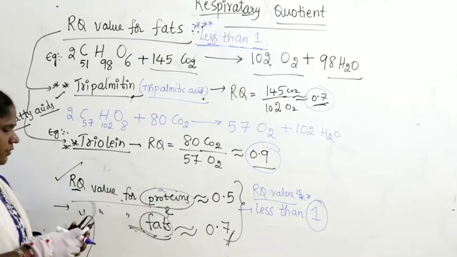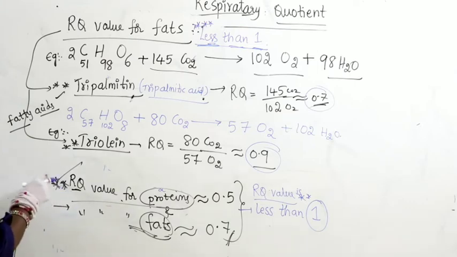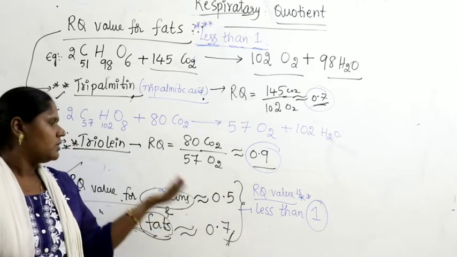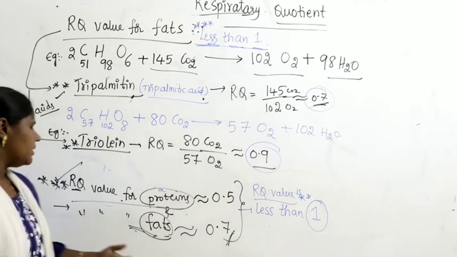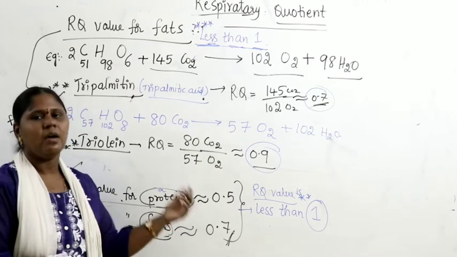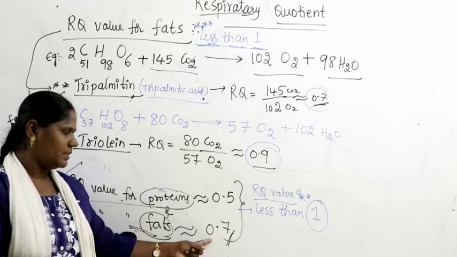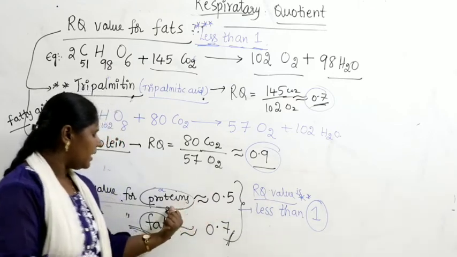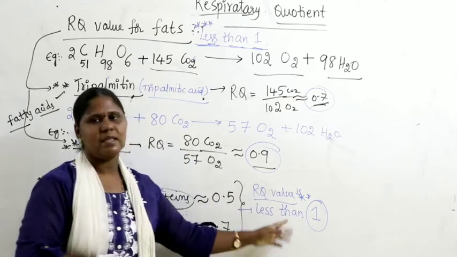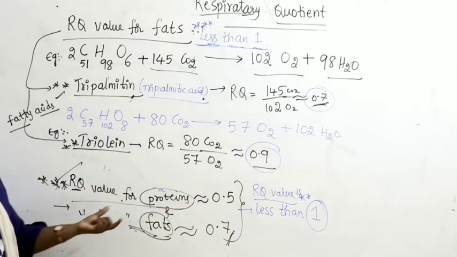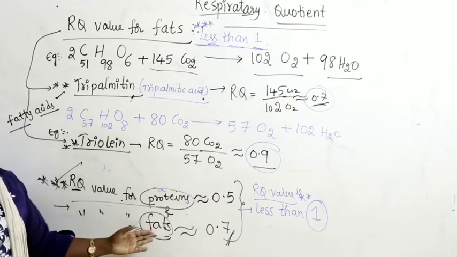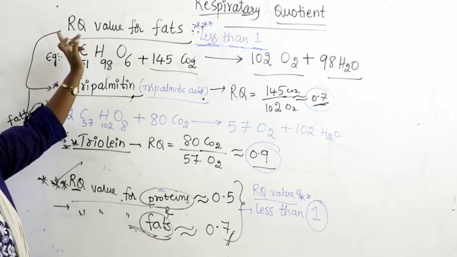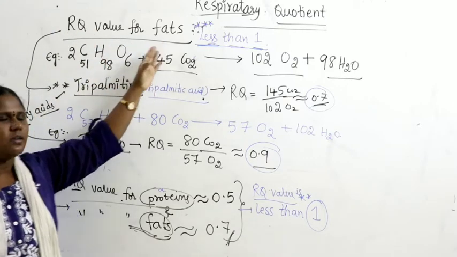RQ value for proteins is also less than 1, approximately 0.5, or for some proteins 0.7, 0.8, but less than 1 only. Similarly, RQ value for fats is on average 0.7 for most fatty acids, and for most proteins 0.5. RQ value for both fatty acids and proteins is always less than 1. Proteins are dietary fibers, they easily get broken down. Let us take examples of fatty acids. Mostly the food we take contains fatty acids. Let us see the RQ values for fats.